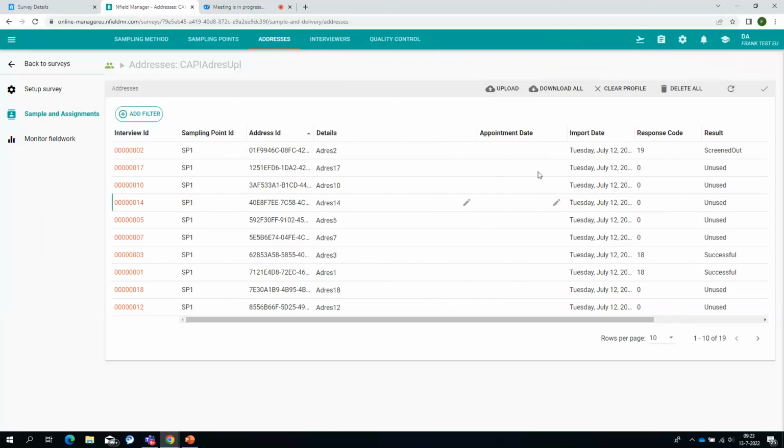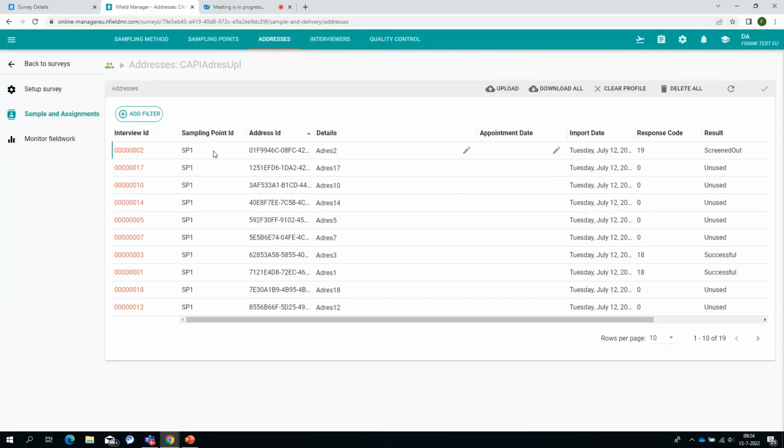And this overview will be confusing because as soon as you assign this to multiple interviewers, it will start duplicating those addresses, and you will see those addresses multiple times. And that causes a very confused overview of that address screen. The reason is that we never meant this to be assigned to multiple interviewers. If you use this and you want to use that address overview to monitor for some reason, please contact me, and we will go over your exact use case and see what would be the correct solution here.